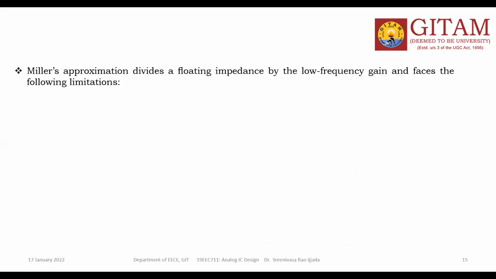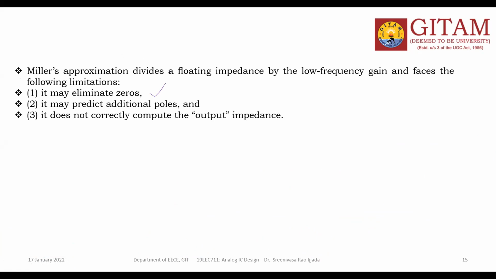Miller's approximation divides a floating impedance by the low frequency gain and faces the following limitations. The first one is it may eliminate a zero. It may predict an additional pole. So it does not correctly compute the output impedance.